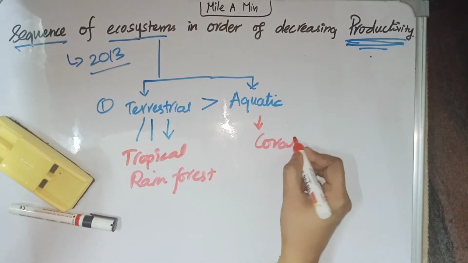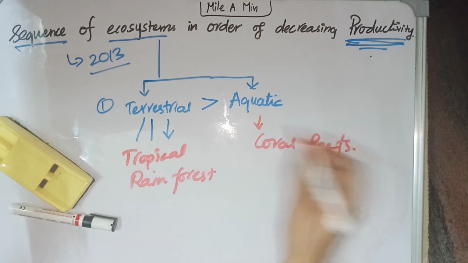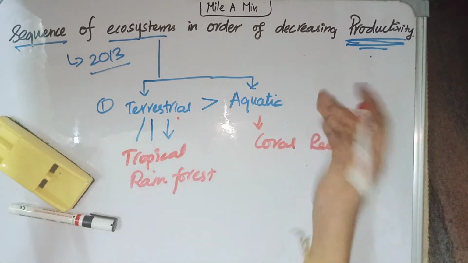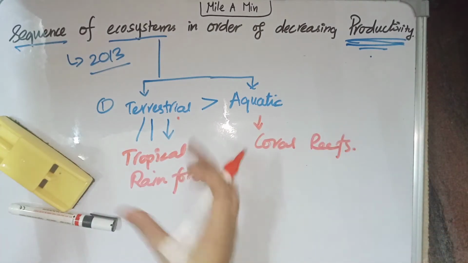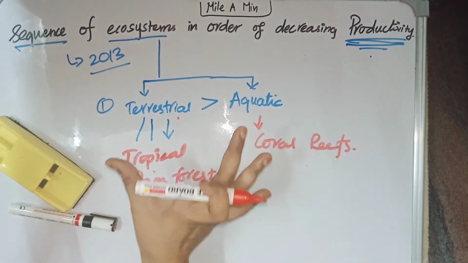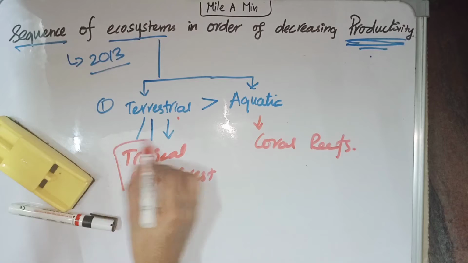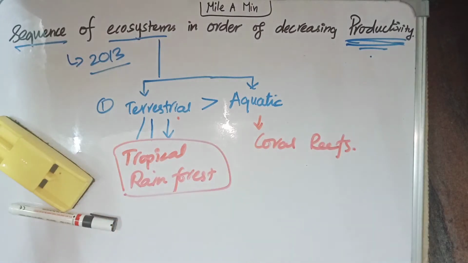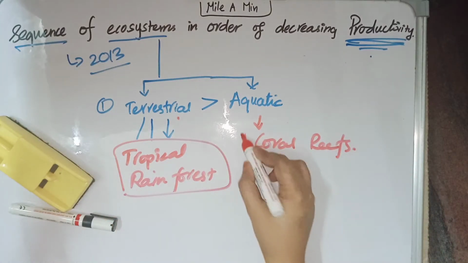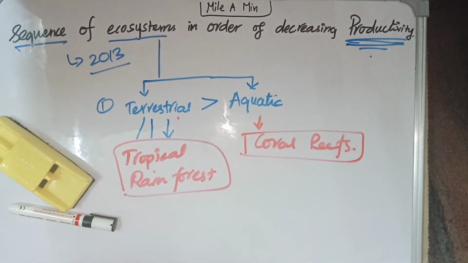So, terrestrial ecosystem has higher productivity compared to aquatic ecosystems. In the terrestrial environment, tropical rainforest has the highest productivity, and in the aquatic environment, coral reefs. These are the points you should remember relating to productivity.